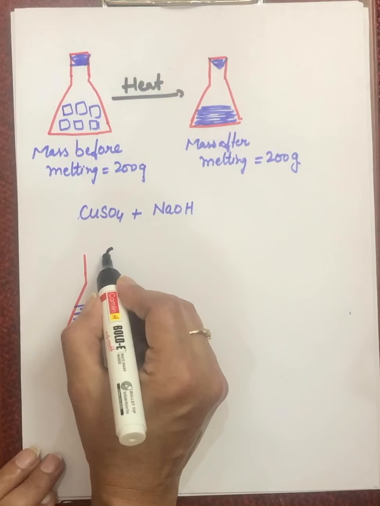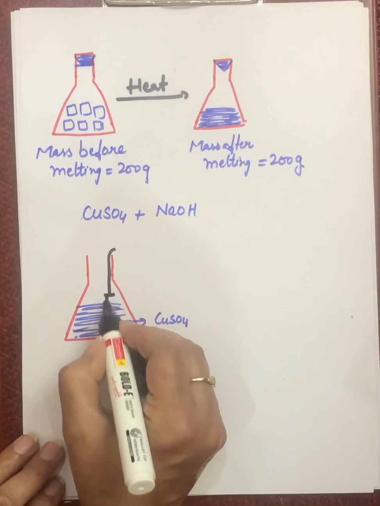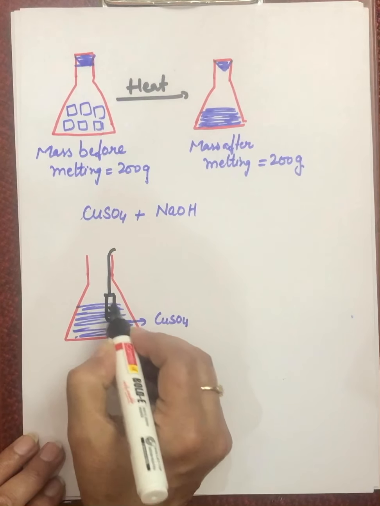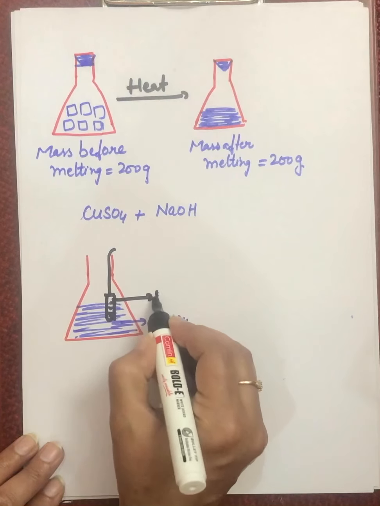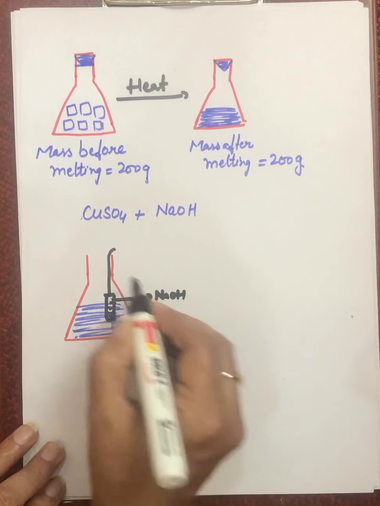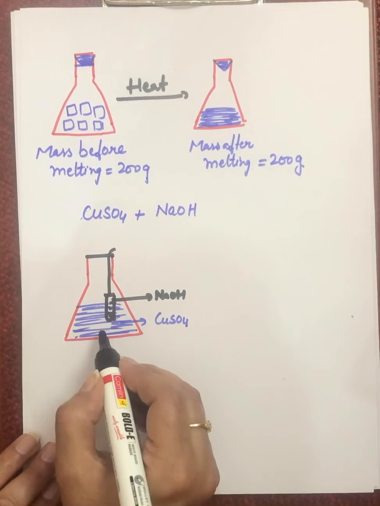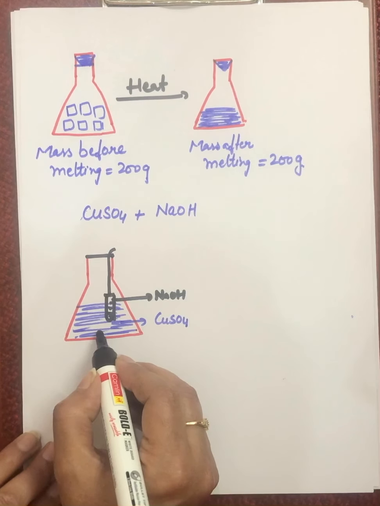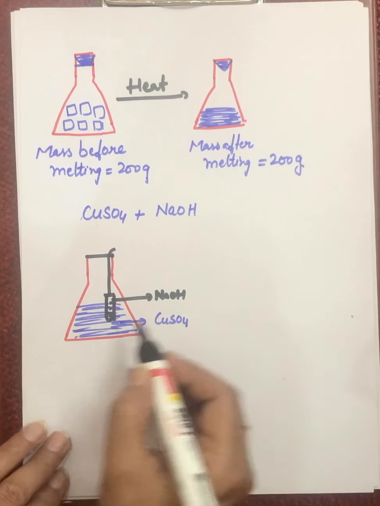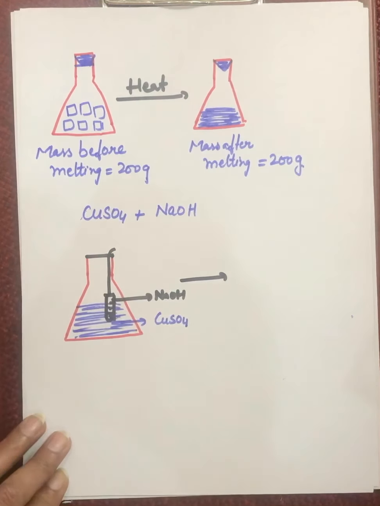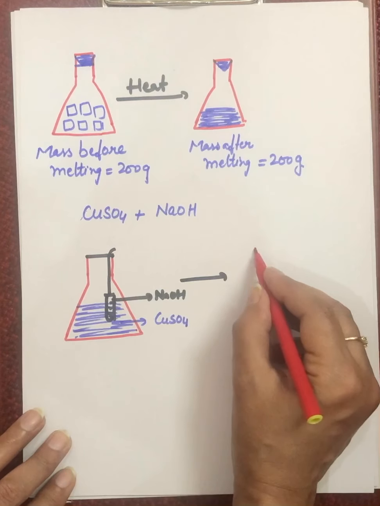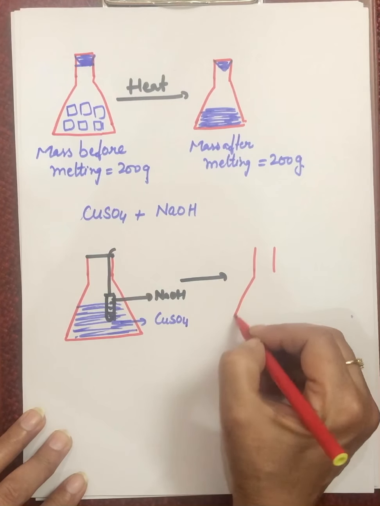We'll hang a test tube inside this which has a sodium hydroxide solution in it, and then we'll tilt the sodium hydroxide tube into this copper sulfate. On tilting this into the copper sulfate, what will happen? The two reactants will start reacting with each other.